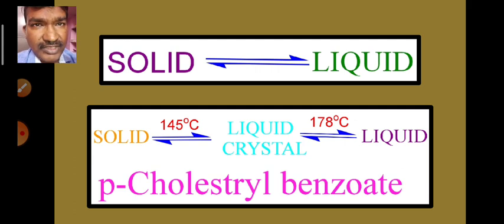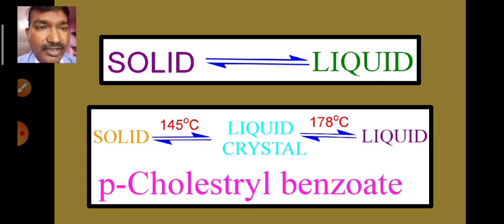But in the case of some substances we observe something different. In between the liquid and solid we observe the formation of a translucent or semi-transparent state. That state is called the liquid crystal state.